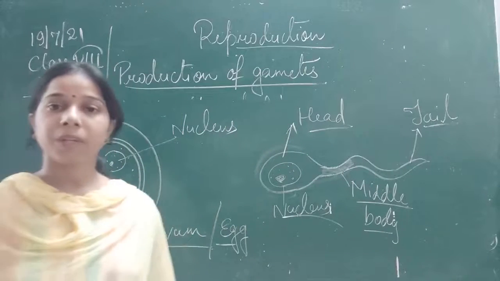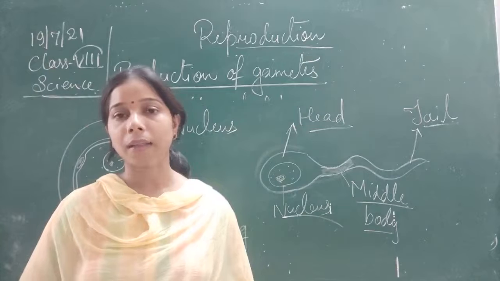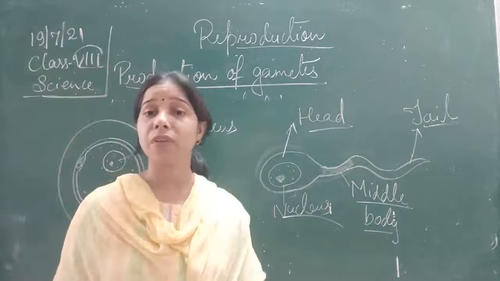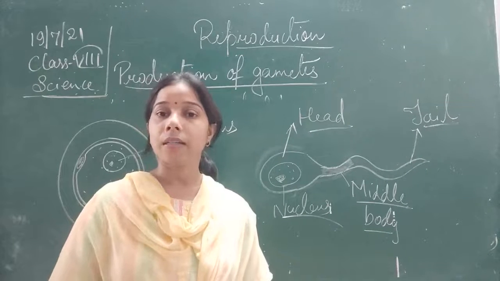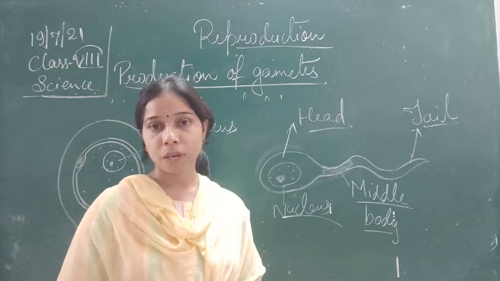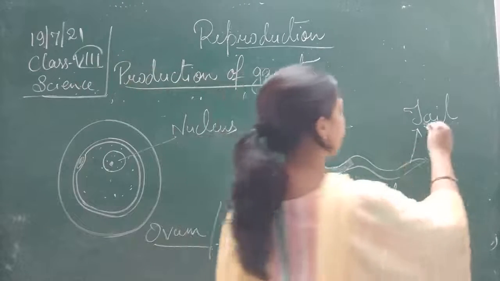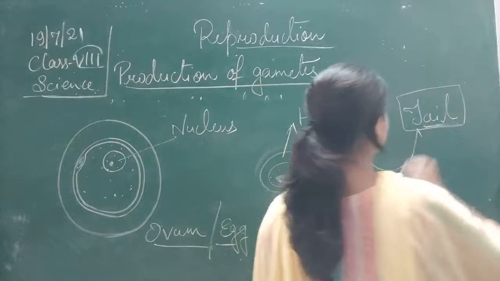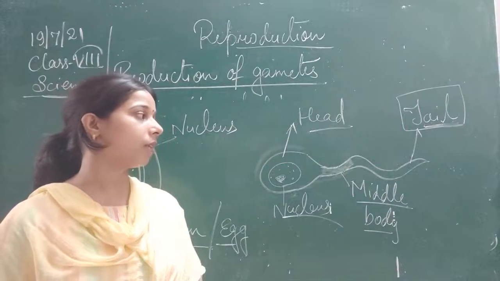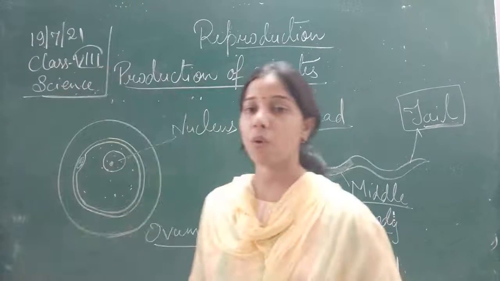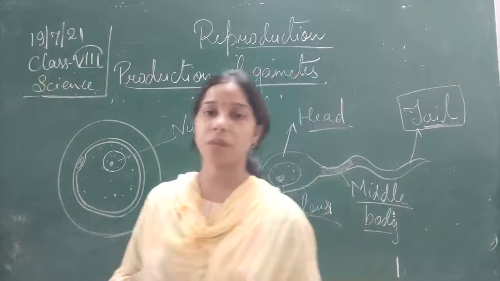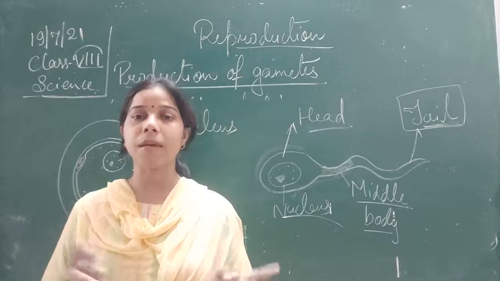These are what, student? This is the sperm and the other one is the ovum. You can see here, in the case of a sperm, since it consists of a tail, the tail helps in the movement of the sperm. So that is why it is motile. While in the case of an ovum, no such tail is present, so that is why it is non-motile. So this is the difference between the sperm and the ovum.